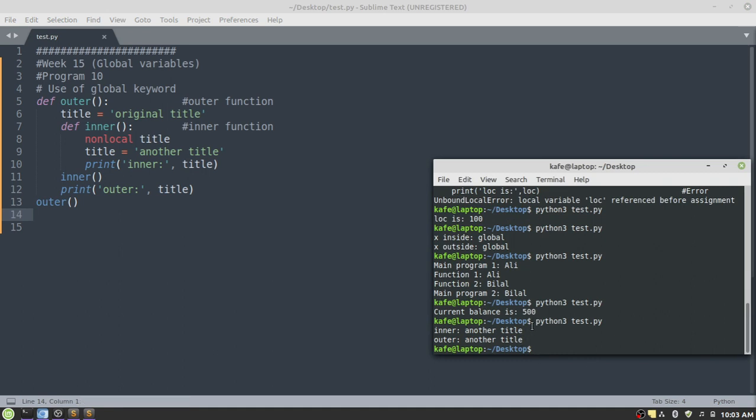You can see we can actually update the value of a local variable within a nested function with the help of the nonlocal keyword. So these were programs which demonstrate the concept of the local variable, global variable, and nonlocal variable. I hope you have learned something from this video.